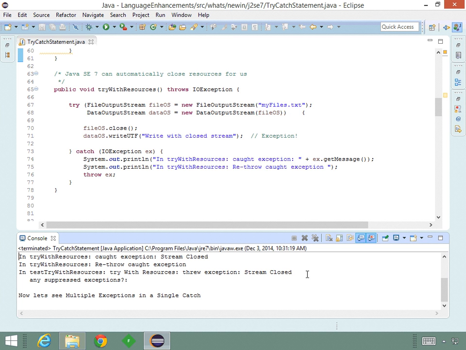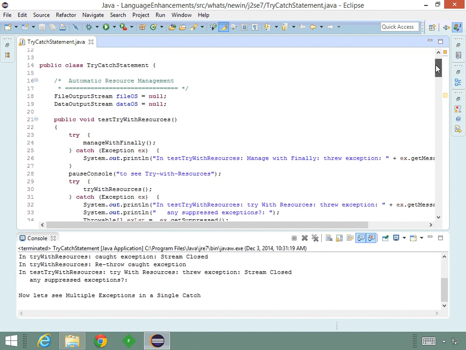Now, in cases like this, where an exception is just rethrown, there's no need to even have this catch block anymore, since our try with resources will do all our cleanup for us. And in the try with resources statement, even if the implicit close threw an exception, the real exception from a try block would be the one that was thrown from the method. The one of the close would be suppressed, but it wouldn't be lost.